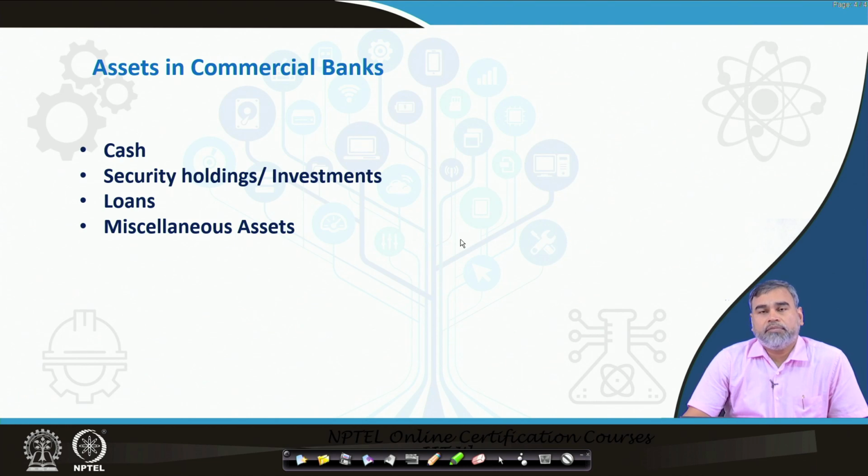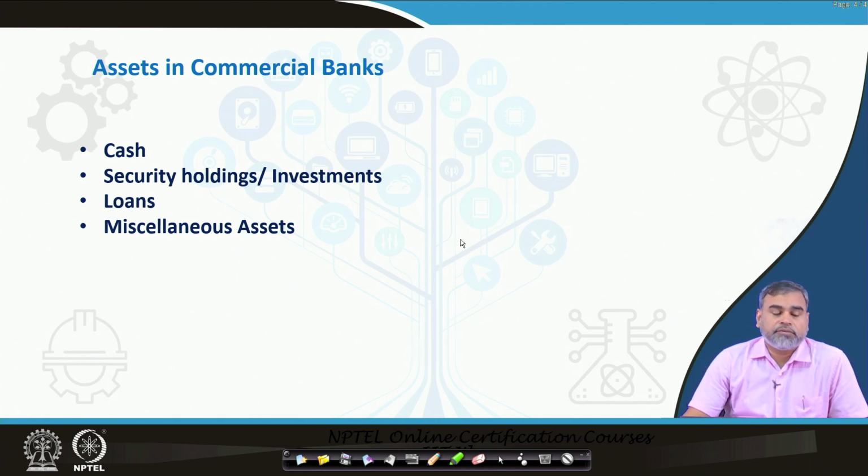There are many types of assets the commercial bank has. The first one is the cash, what the commercial bank has, how much cash they are holding. There are many sources that we will discuss. Second most important aspect of the commercial bank in terms of assets are the investments or the securities they are holding.